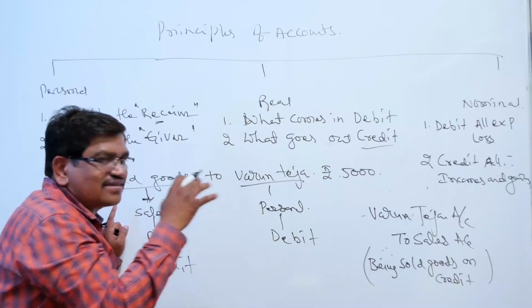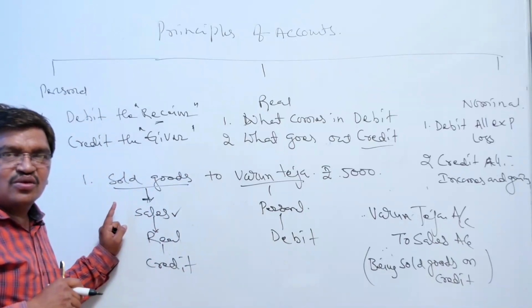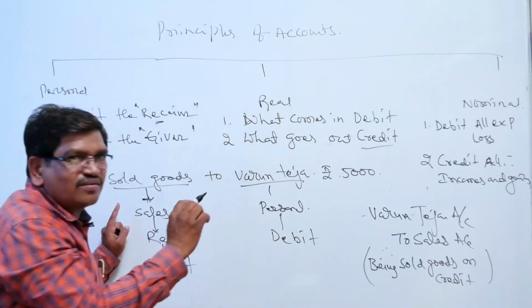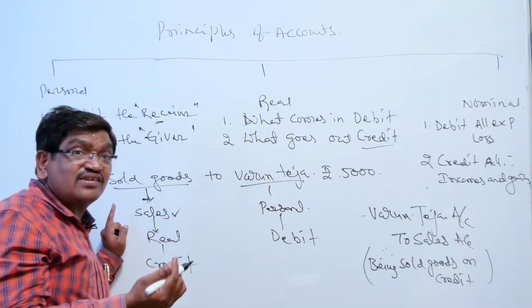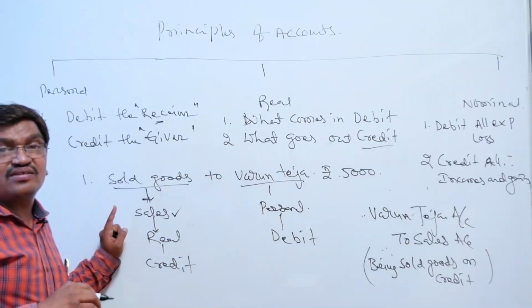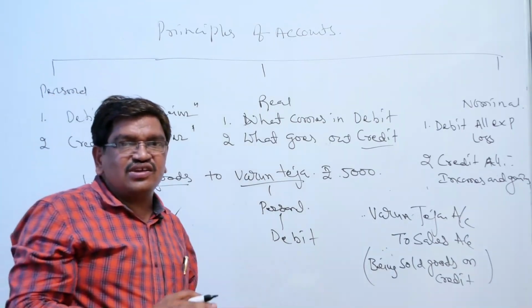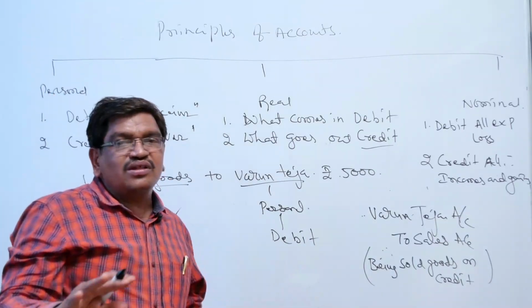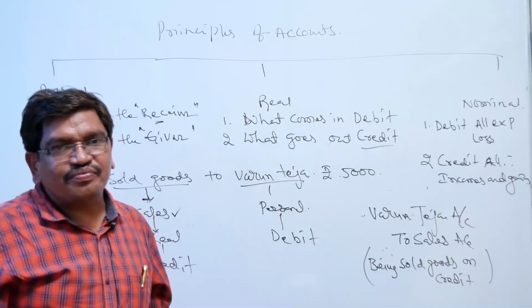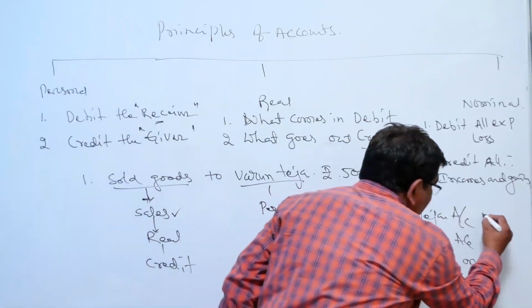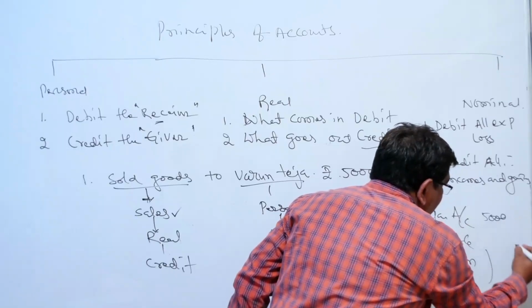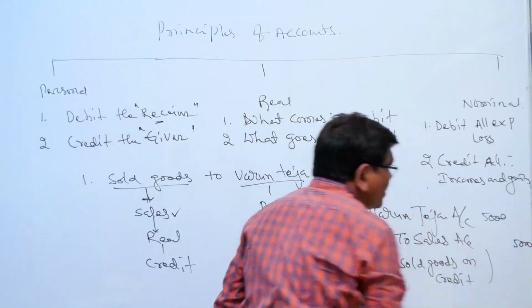Sold goods to X, it is a credit transaction. Sold goods to Shravan, it is a credit transaction. Sold goods to Shravan for cash, it is a cash transaction. When it is a cash transaction, you need not remember the person's name. At the end of this entry, write the amount here, 5,000 and 5,000, like this you can record.